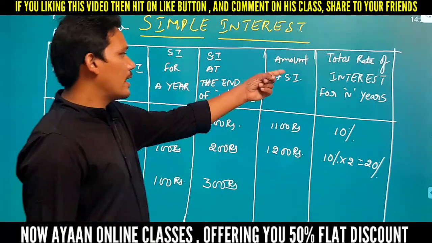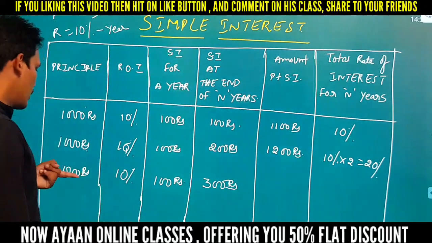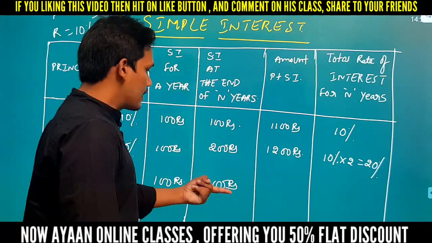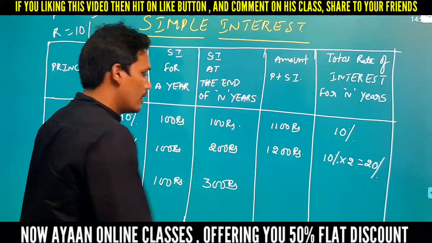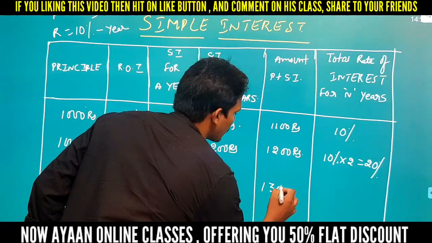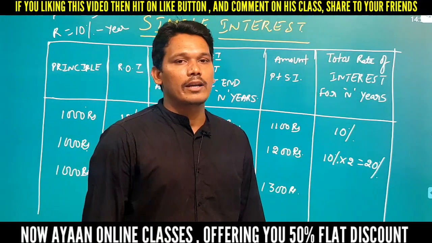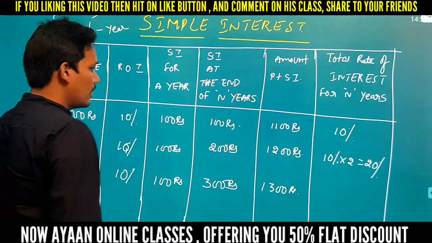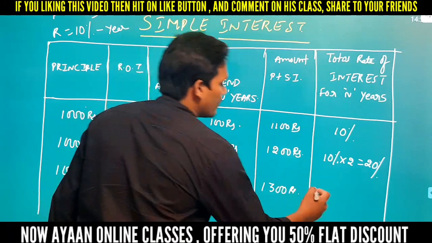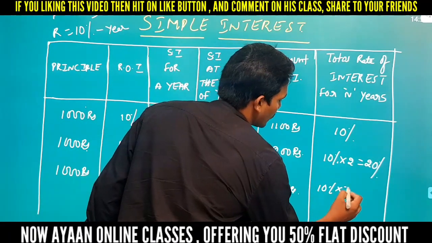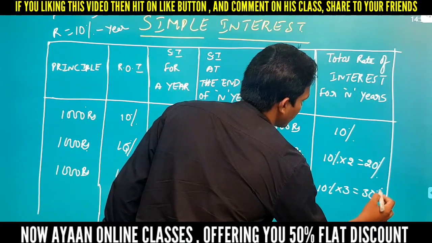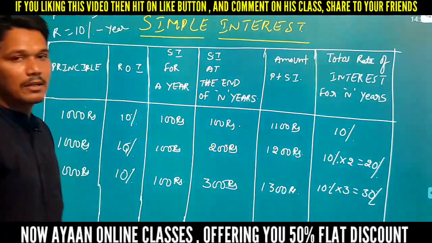So amount at the end of 3 years. Here principal equals 1000, interest at the end of 3 years is 300. So total it will become 1300 rupees, right? So total rate of interest for n years, right? Right now we are in the third year. So total 3 years, every year I am charging 10%. So 10 into 3, that will become 30%.